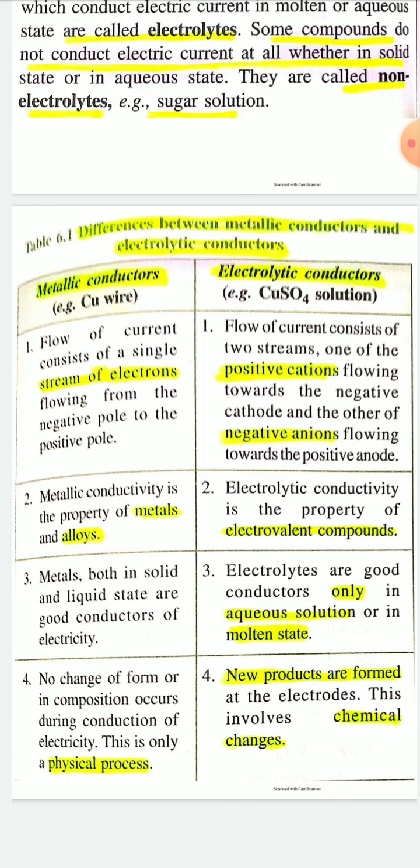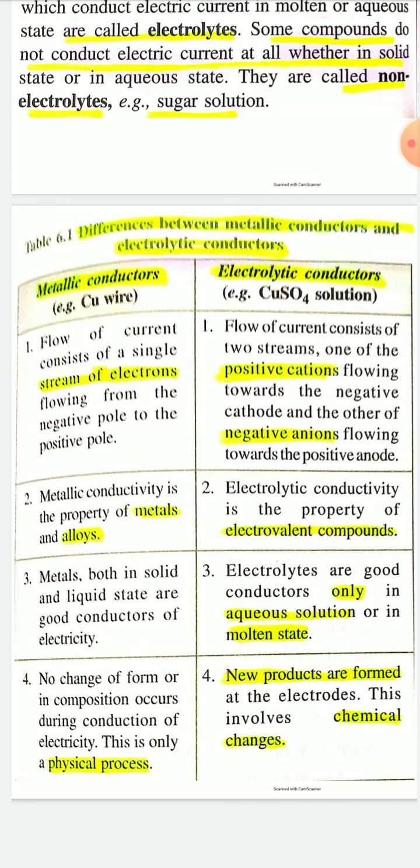One electrode is cathode and another is anode. Cathode is negatively charged electrode and anode is positively charged electrode. When you pass electric current through an electrolytic conductor, the electrolyte will decompose to give oppositely charged ions, that is positively charged cation and negatively charged anion.